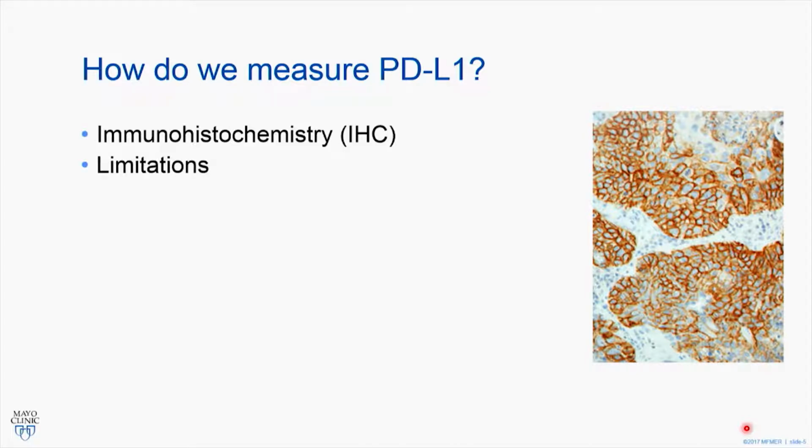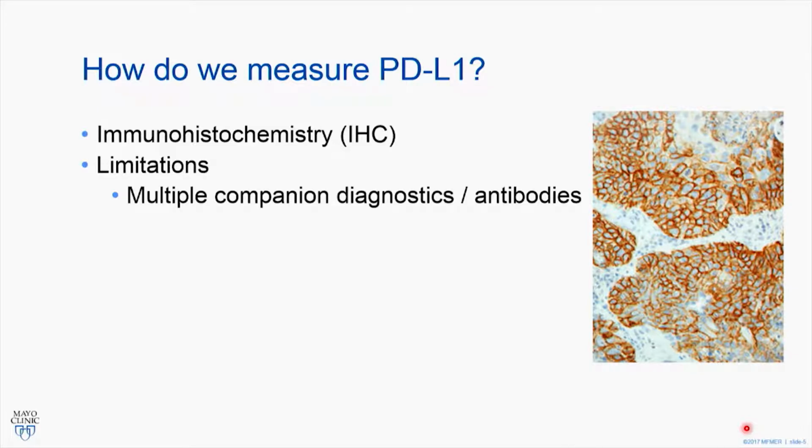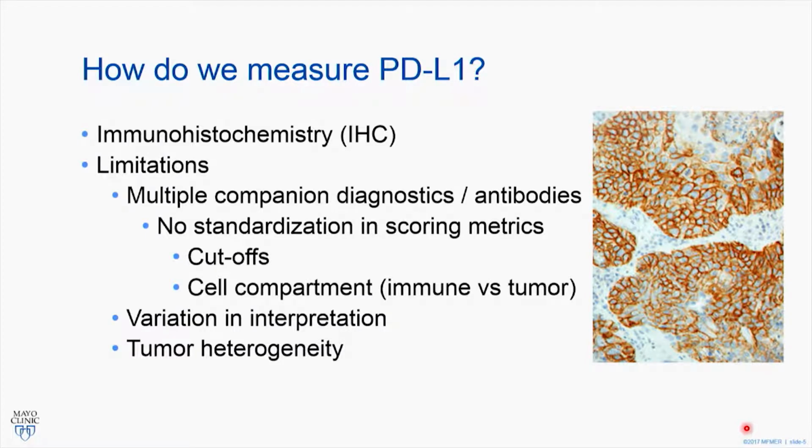And these limitations stem primarily from the fact that as these targeted therapies have gone through clinical trials, so have their companion diagnostics. And although some of them don't have a companion diagnostic, many of them do. So these antibodies are different for each one of these tests. And as we see, this leads to no standardization in the scoring metrics. And this includes both the cutoffs that are used and the cell compartment that's targeted. So I think it's important to note that primarily these assays are looking at the tumor cell compartment. However, some of them are incorporating the immune cell.